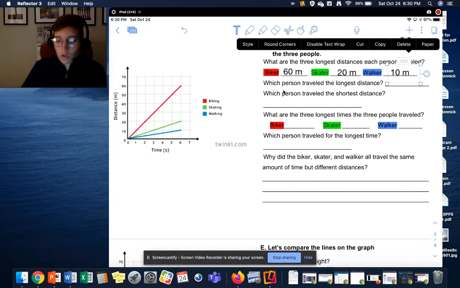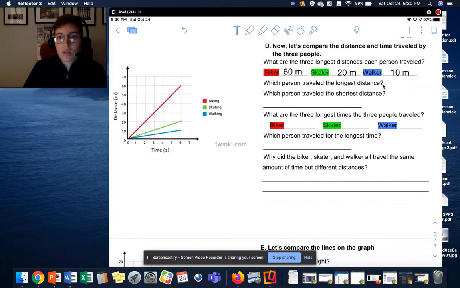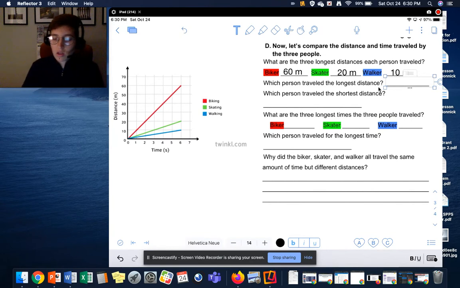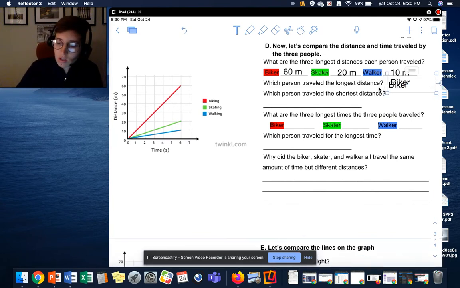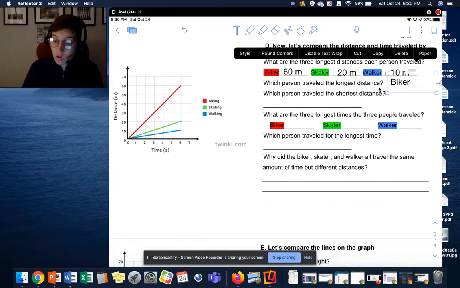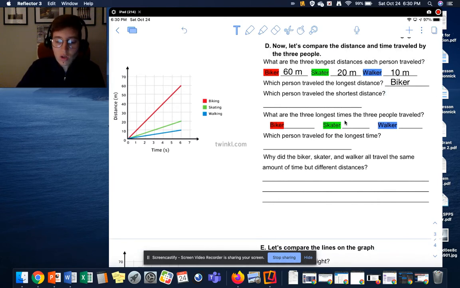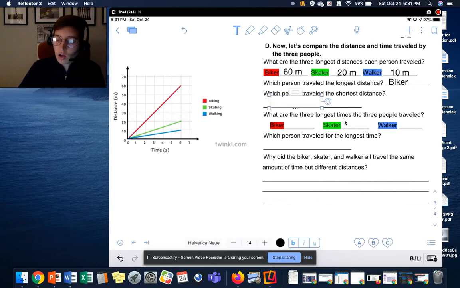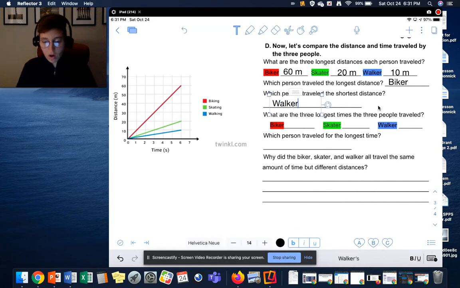Which person traveled the longest distance? The biker, the skater, or the walker? 60 is our biggest number, so our biker traveled the longest distance. Which person traveled the shortest distance? Who did not get as far? Our shortest distance is 10 meters, so that would be the walker.